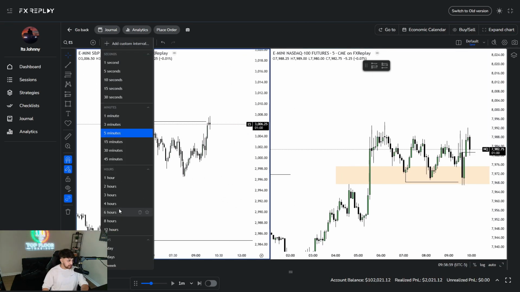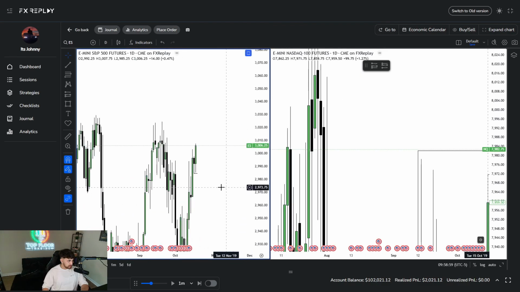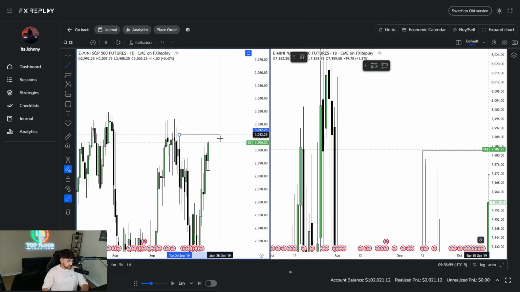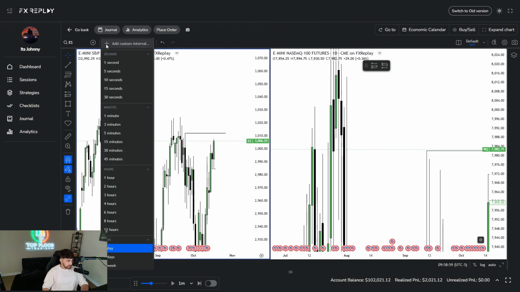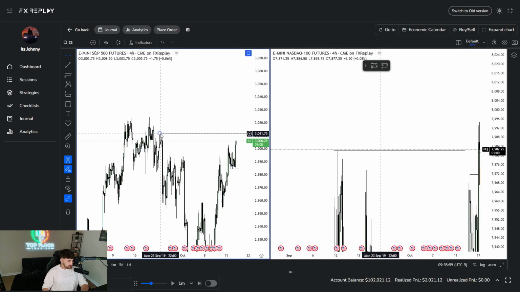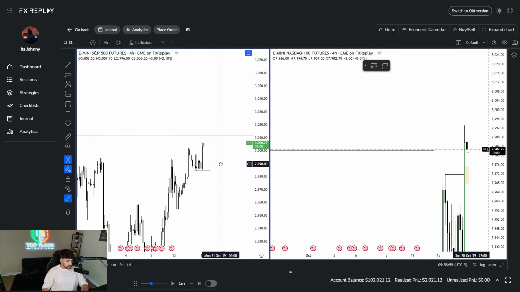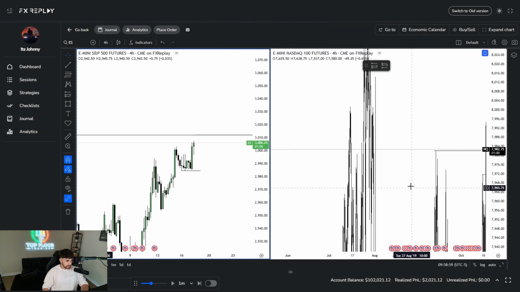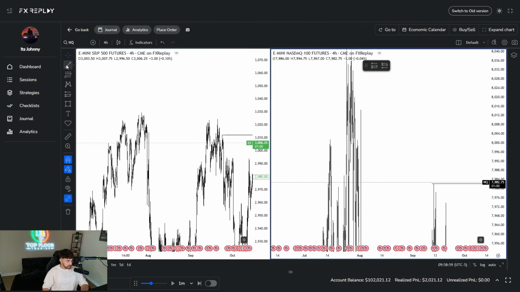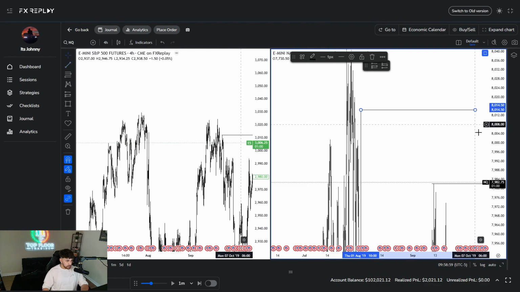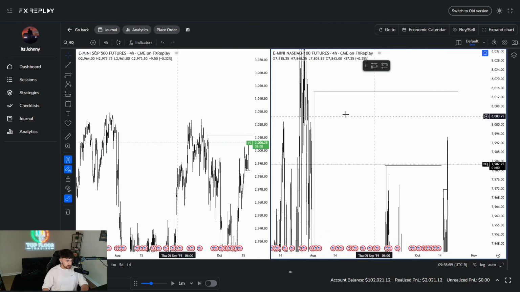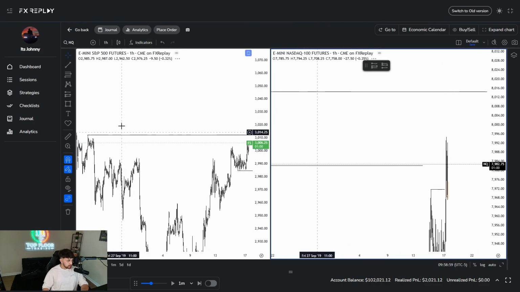So do we have any objective above us, like a daily buy side or anything? We do. On ES we have a buy side right there, a minor buy side. On the 4 hour, that's that high right there. So this does look like it wants to move higher. And on NQ we have some buy side right there. So I'll go ahead and slap a long up to there if we can get something.